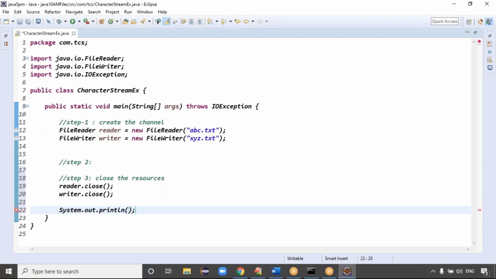For confirmation, press Ctrl+Space. The resources are released, right? Resources are released. Clear now.